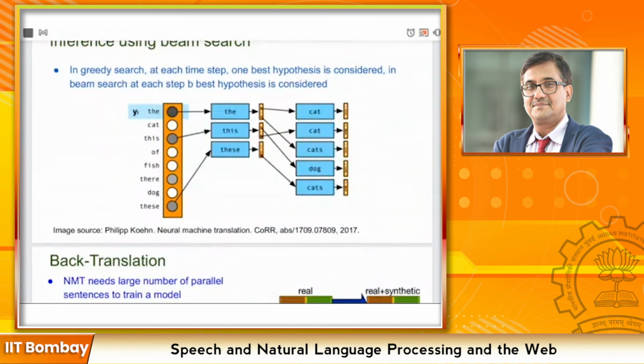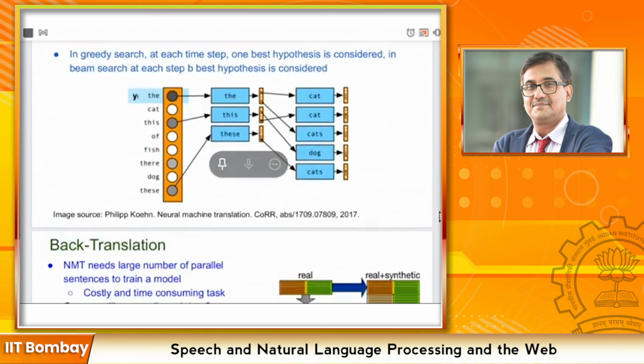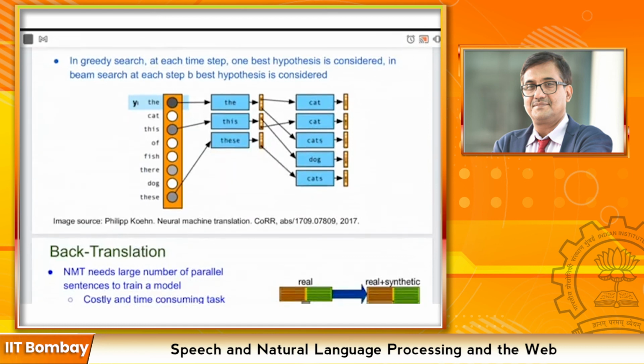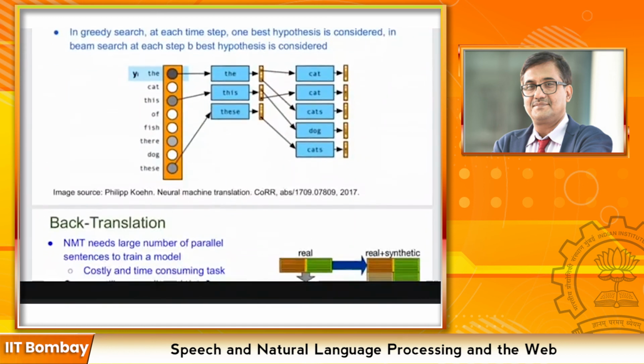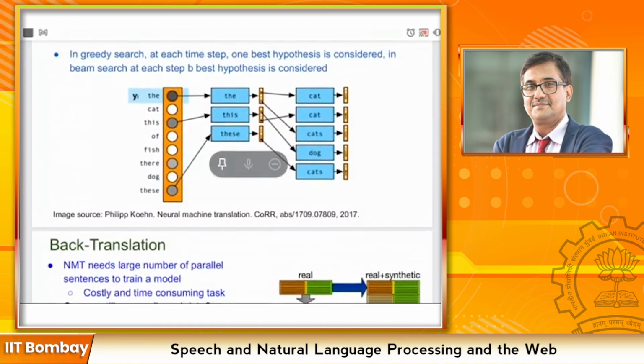Now, what exactly is not clear in here? I'm not clear regarding the diagram. What are these in-between layers? What are we trying to predict? And the is given in blue. Are we trying to predict the translation of the here, and what is this in-between layer and the final layer? Yeah, we are trying to predict it for this position basically. The blue thing is the position we are trying to predict, and we get multiple translations for this position, like cat and cat. When I am predicting for this particular position, I am going to get these two things. Okay, thanks. And similarly, it will go on. Yeah.